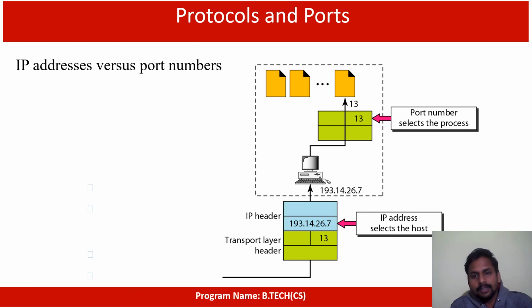The port number identifies the service which is running inside the system, right? So if I am sharing some information, I have to mention to which system I want to share, and in that system what kind of information I'm sharing. These are the two important things I have to mention before transferring the data.